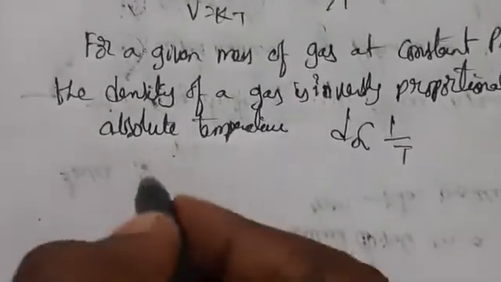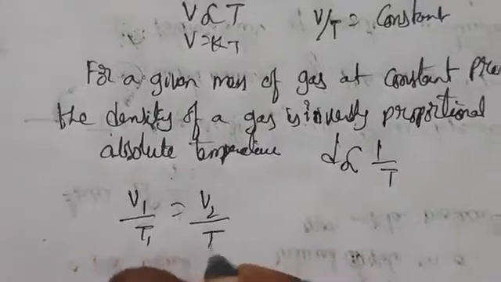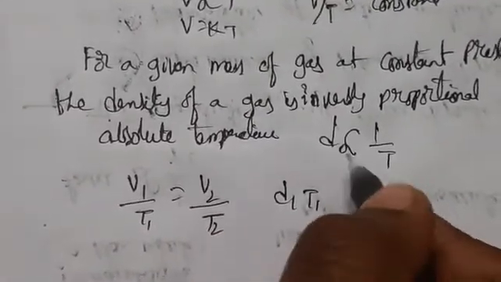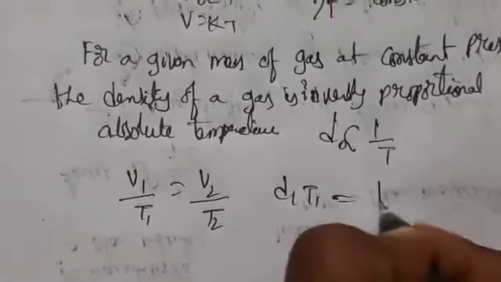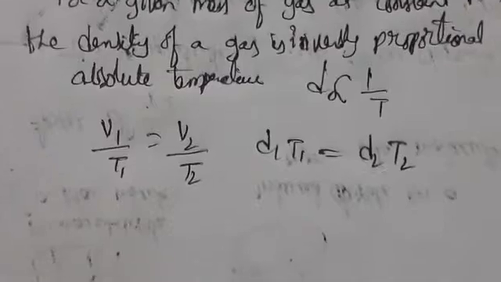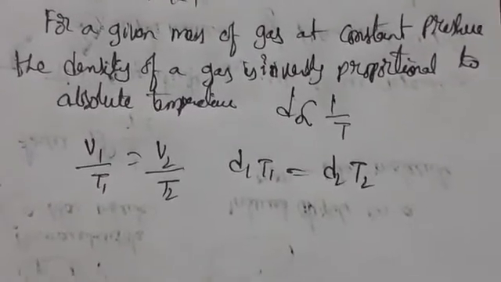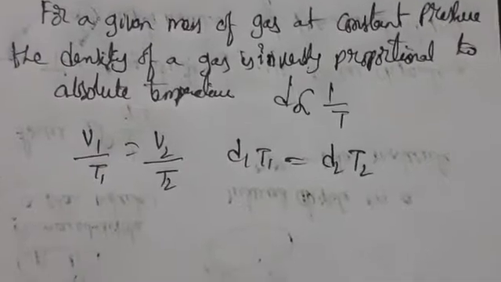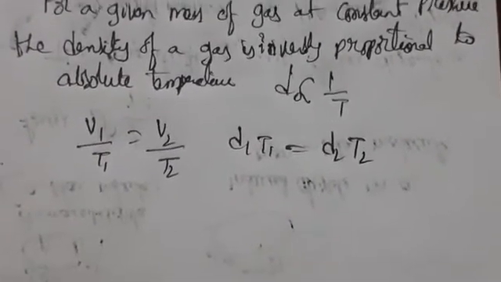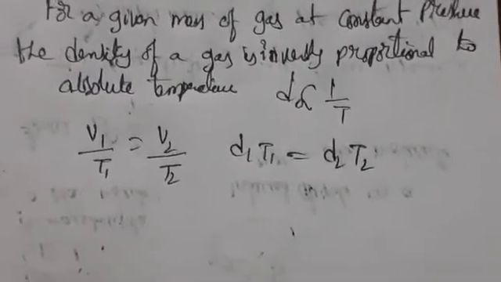At different conditions we can write V1 by T1 equals V2 by T2, and for density D1 T1 equals D2 T2. At constant pressure the volume of gas increases or decreases by 1 by 273 part of its volume at 0 degrees for every 1 degree rise or decrease in temperature.